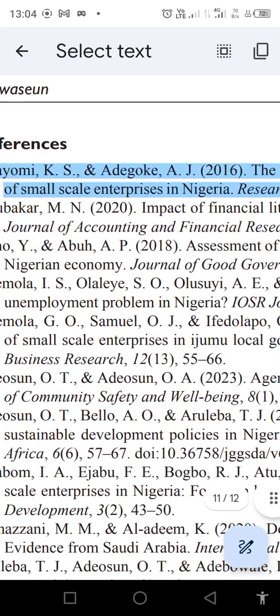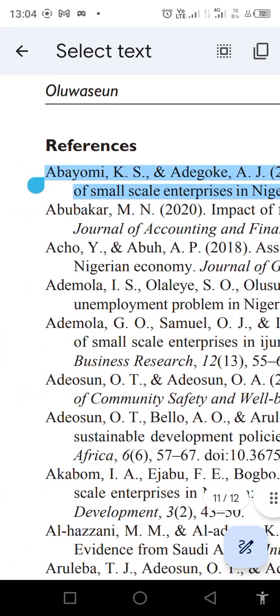Okay, now another thing I want to call our attention to here is where the second line of this particular journal article starts. You see, the first line starts normally, but the second line does not start where the first line starts. It starts under the first alphabet.